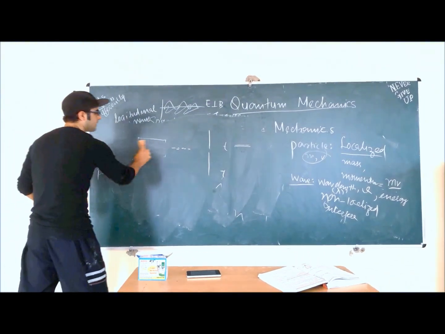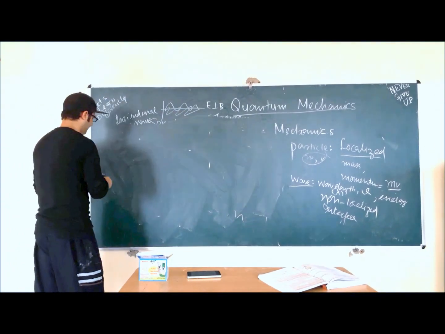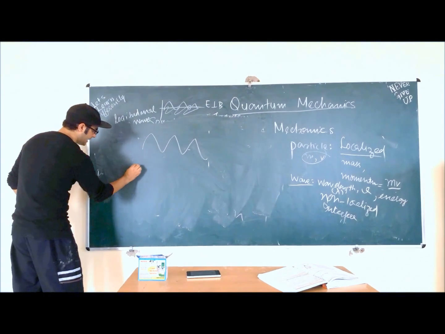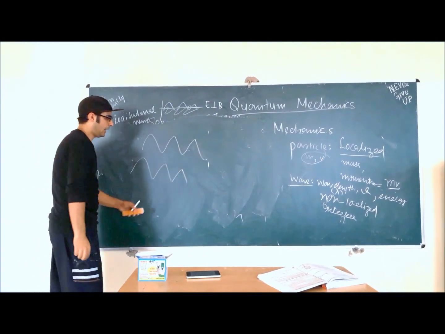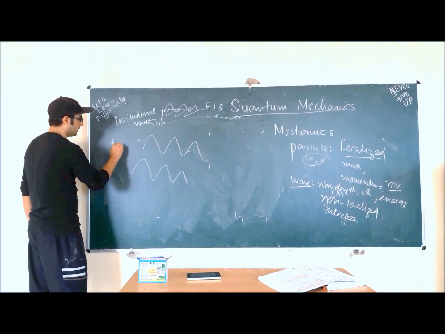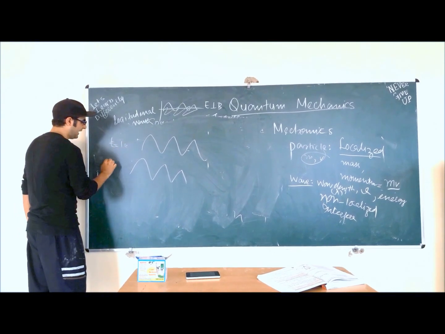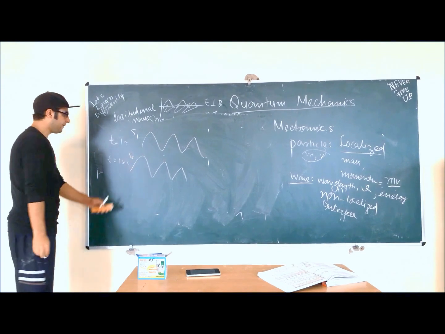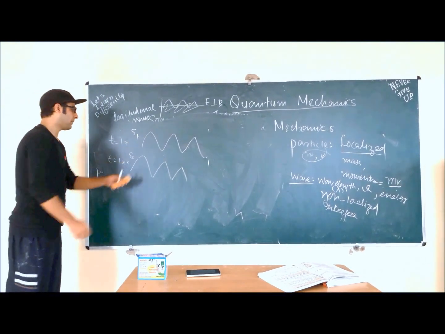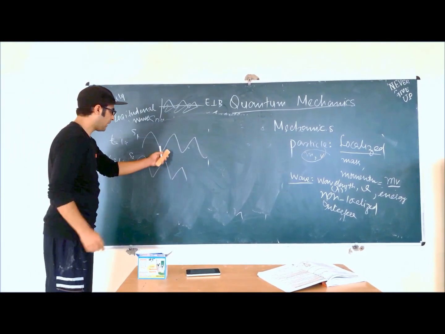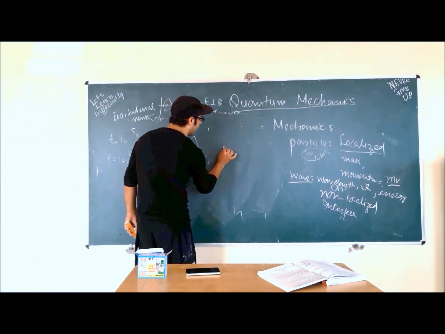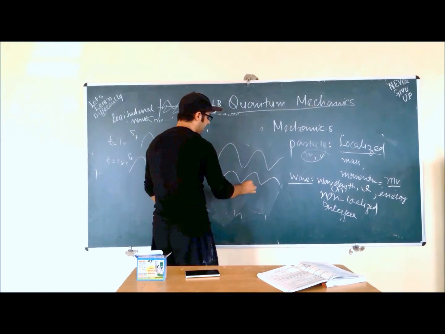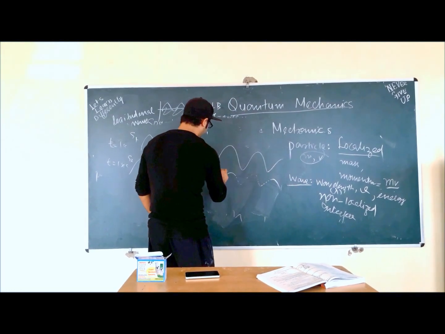But the scenario with waves is very different. For example, if some sources are generating waves at the same time, say at t equals 1 second, this wave from source S1 and this wave from source S2, these two waves will interfere and they will form only one wave.